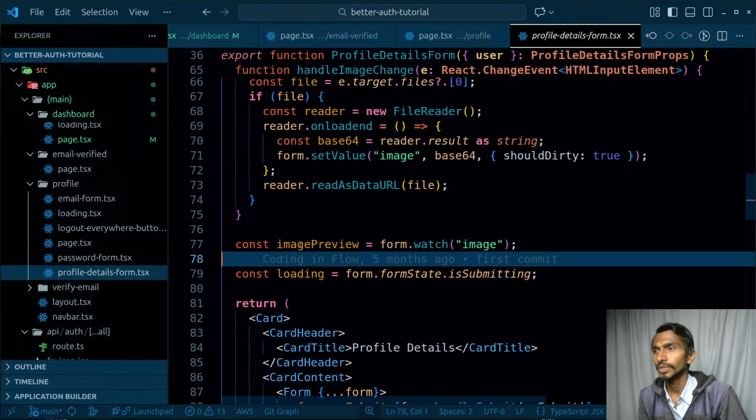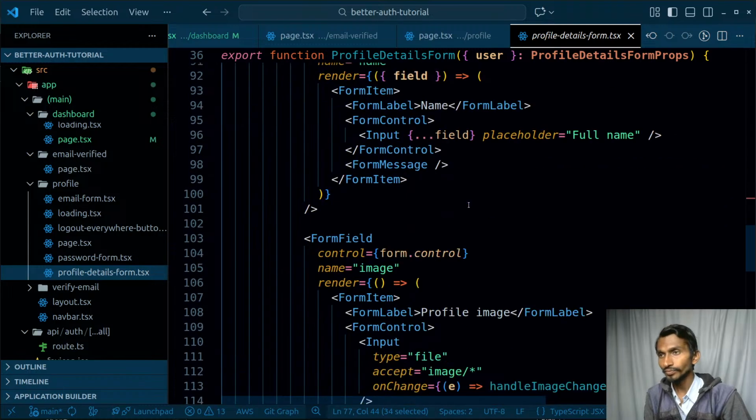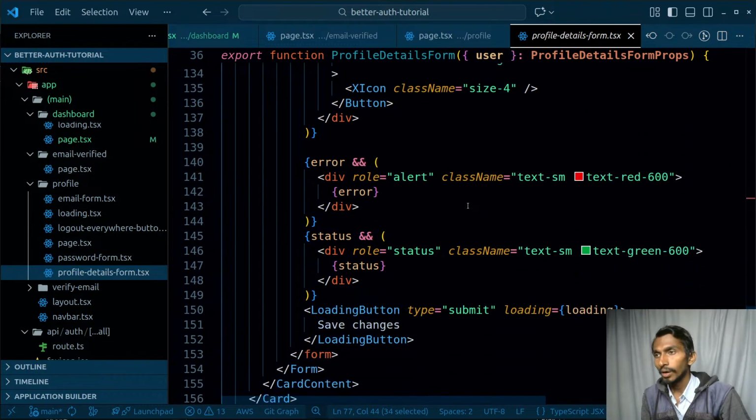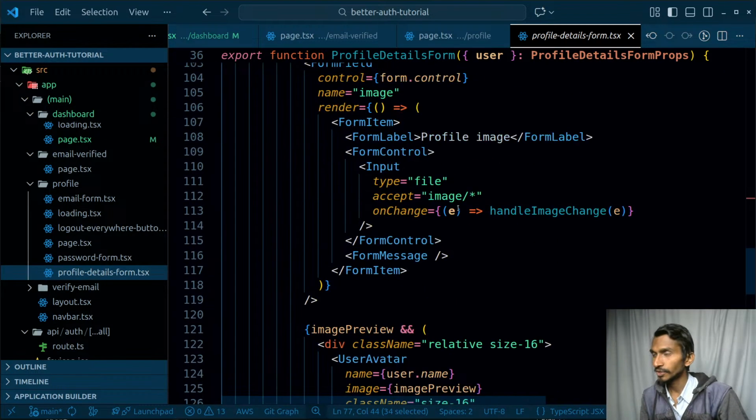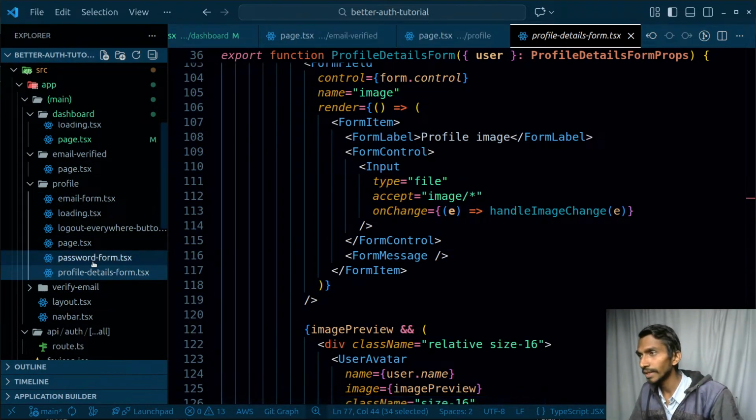So ultimately, image preview form.watch.image simply gives you the image. Interesting. Okay, turns out that we have to handle many things. It's not going to be an easy-peasy thing, I get it, but it's not like I cannot do it.